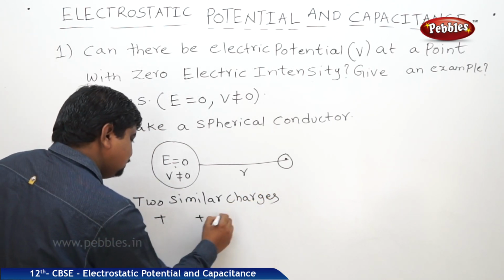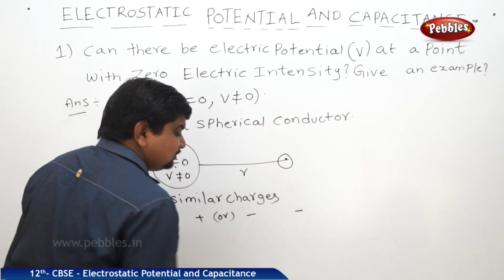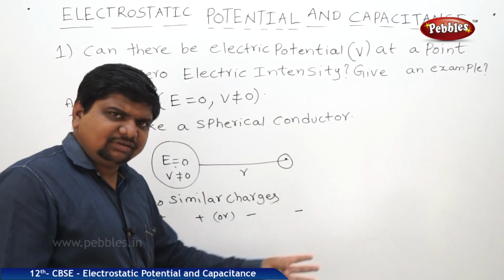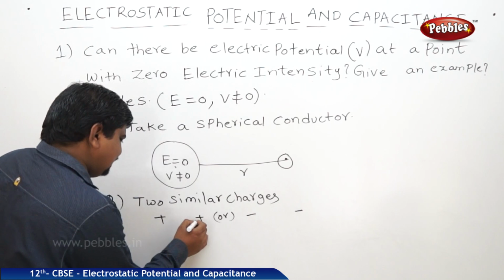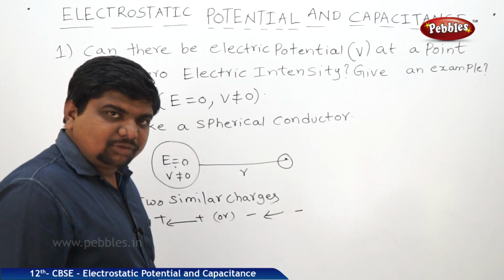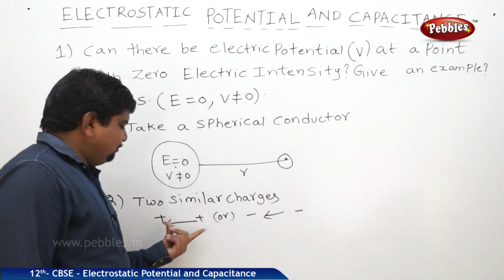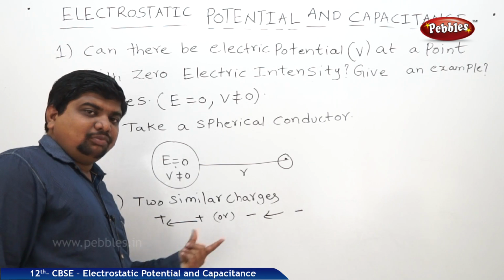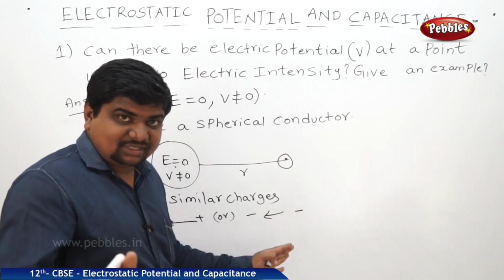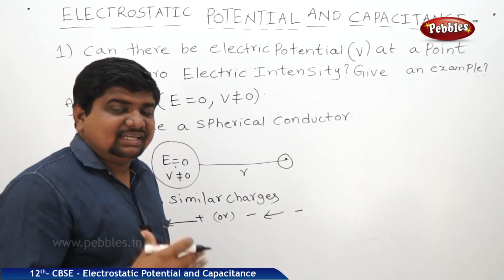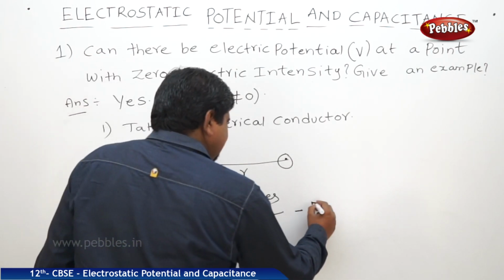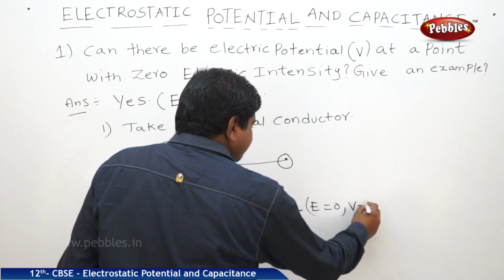Positive to positive, force of repulsion. Negative to negative also, force of repulsion. Here also the electric intensity between these two is 0, but potential is not 0. Even though the charges are the same in magnitude, potential is not 0, because plus and plus always repel, minus and minus repel. In some cases it will be added, in some cases subtracted from each other. That's why E is 0 but V is not equal to 0.